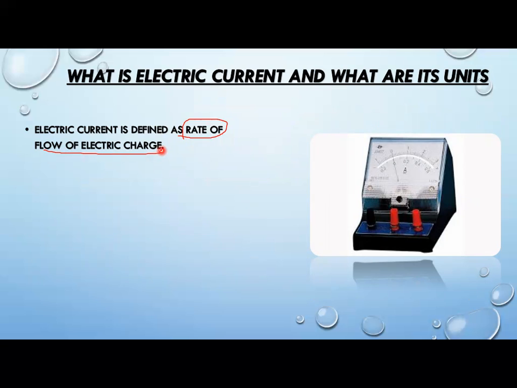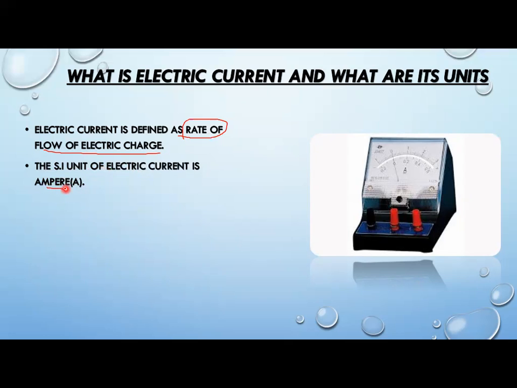So the rate at which these charges flow throughout the circuit is called electric current. Understand? When electrons and protons start flowing throughout the circuit, they produce a current. The SI unit, the International Standard Unit of electric current, is ampere.